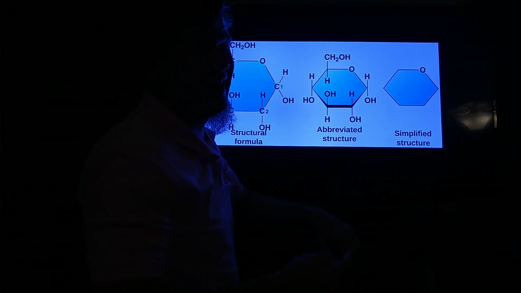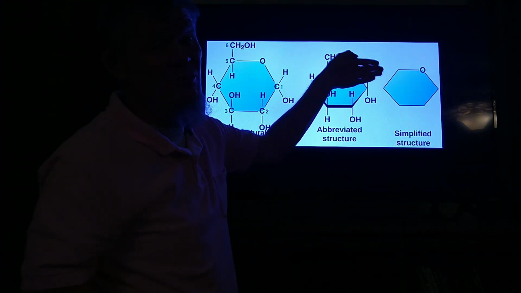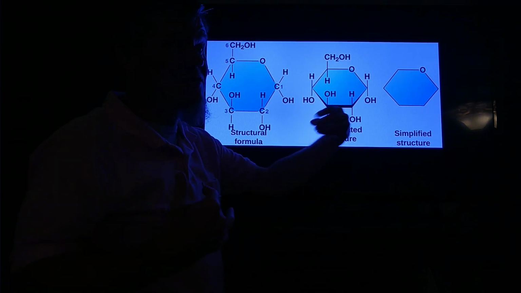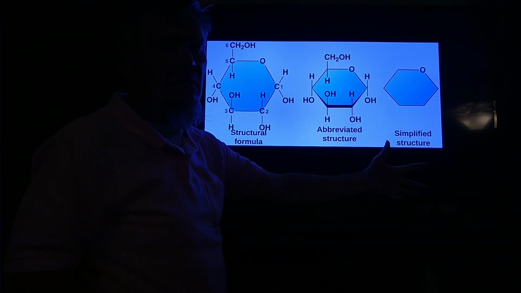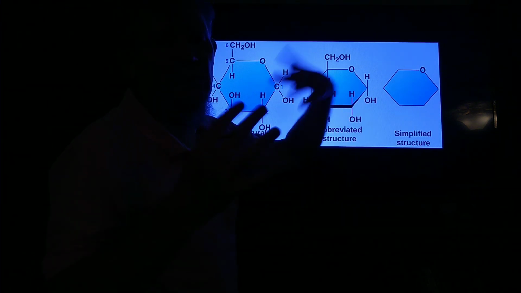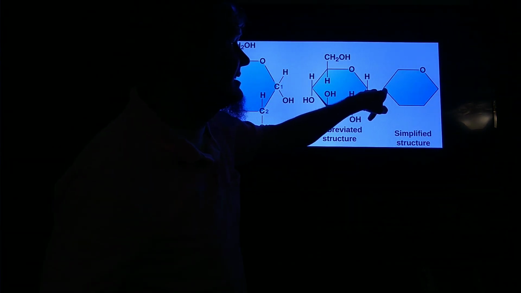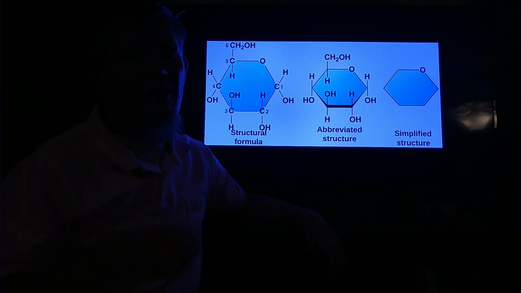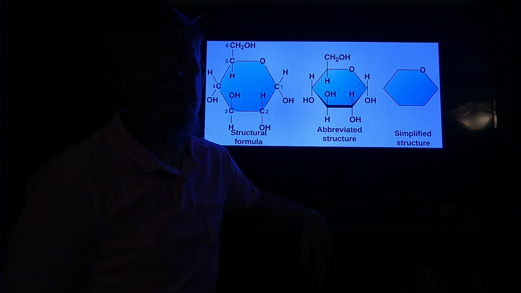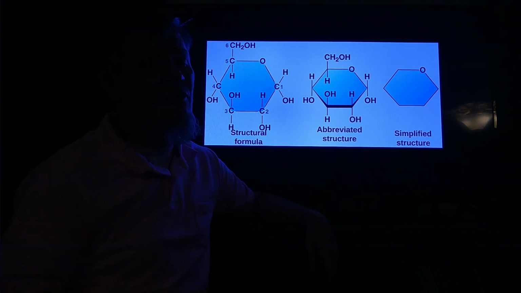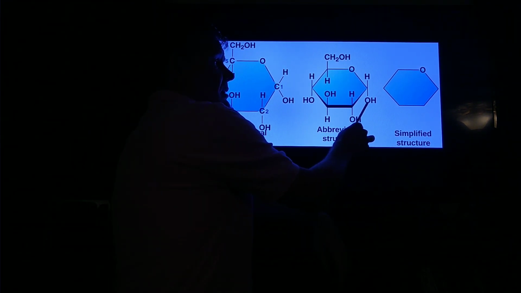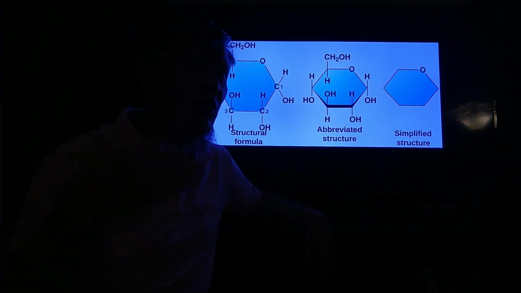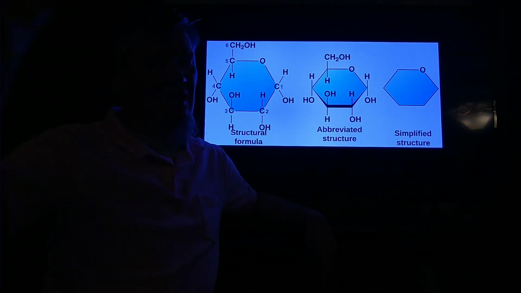I hate to do this to you, but we're going to use this structure more than anything because it's just simple to draw. It's easier to draw. It's faster to draw. So you just assume that there are other molecules attached at these carbons that we're just not going to show. And most of the time, for our purposes, this is a non-majors class, it is not critical to know exactly that there are hydroxy groups and hydrogen groups. But understand that they are there, and we're going to revisit this again in a number of chapters.